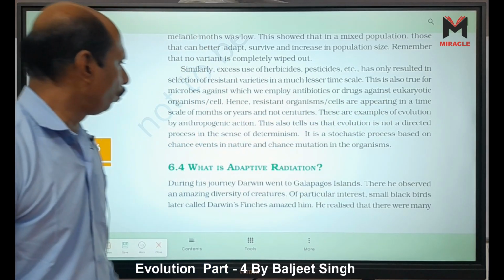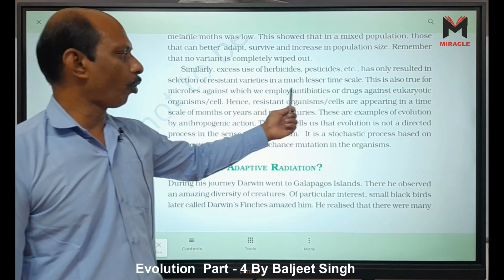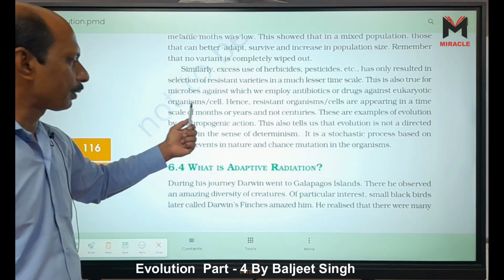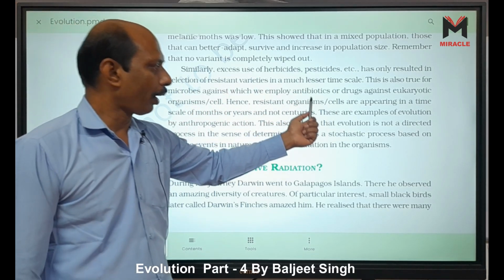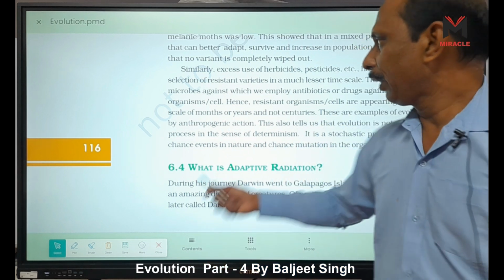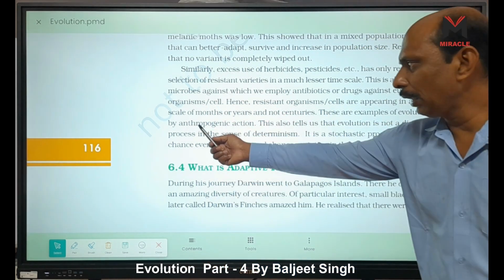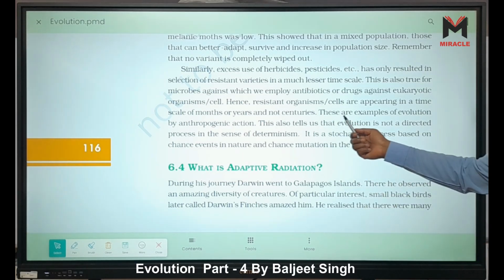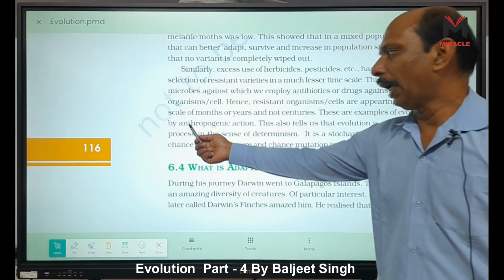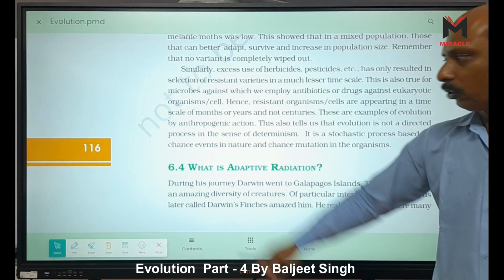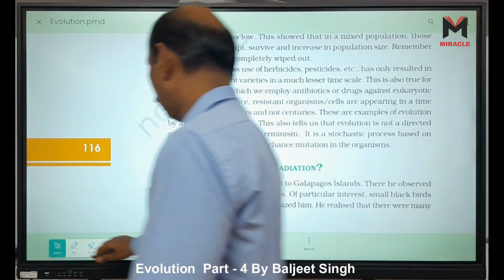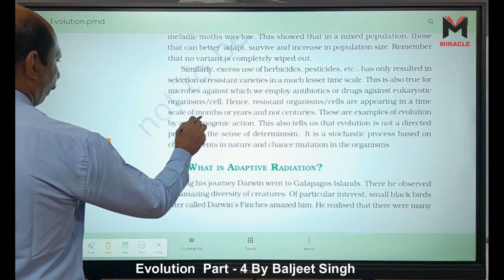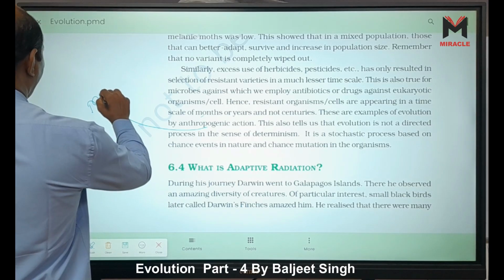That is, varieties appear in a much lesser time scale. This is also true for microbes against which we employ antibiotics, or drugs against eukaryotic organism cells. Hence, resistant organisms or cells are appearing in the time scale of months or years and not in centuries, right? These are examples of evolution by anthropogenic action. Anthropogenic means what? Man-made.